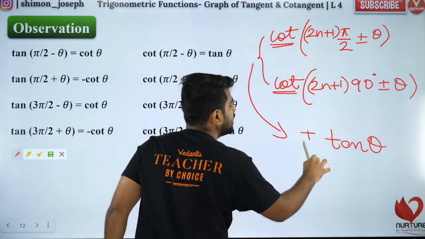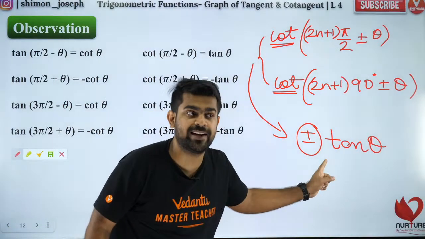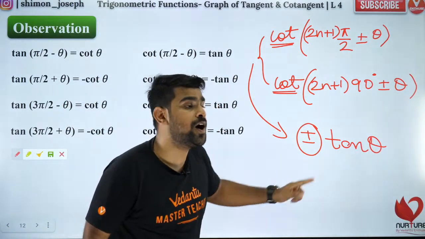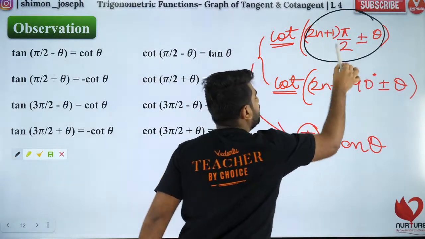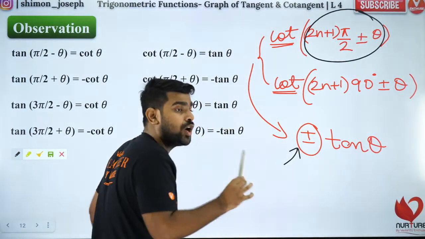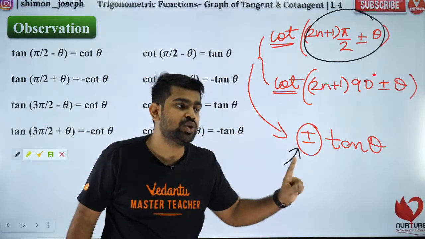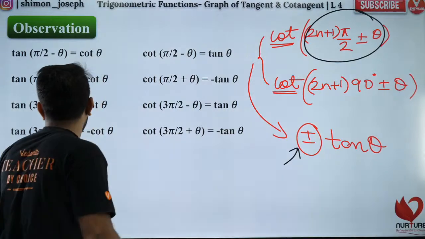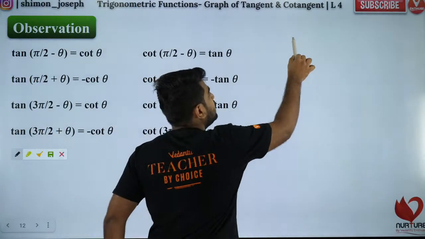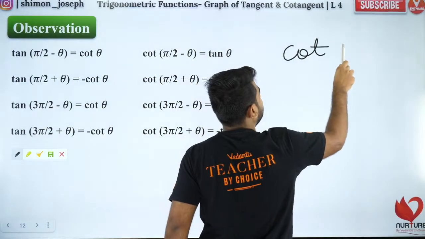So in the front you just put plus or minus. Why plus or minus? Because whichever quadrant this lies in, depending on that I'll put either plus or minus. But guys, not both. Never both. It should either be plus or it should be minus. Now the best part is I'm going to teach you the same question. Let's find out the value of cot of 330.